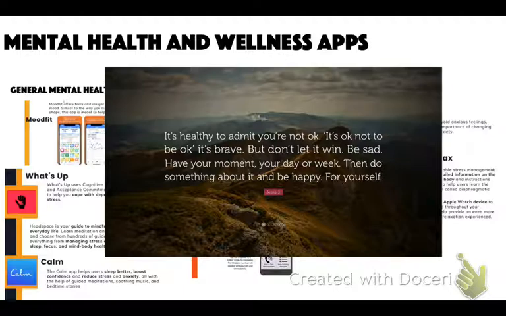This first quote: it's healthy to admit you're not okay. It's okay not to be okay. It's brave, but don't let it win. Be sad, have your moment, your day or week, and then do something about it and be happy for yourself. It is okay not to be okay. I think that is the most important thing to recognize just as a human in this world, that we don't always have to be perfect.